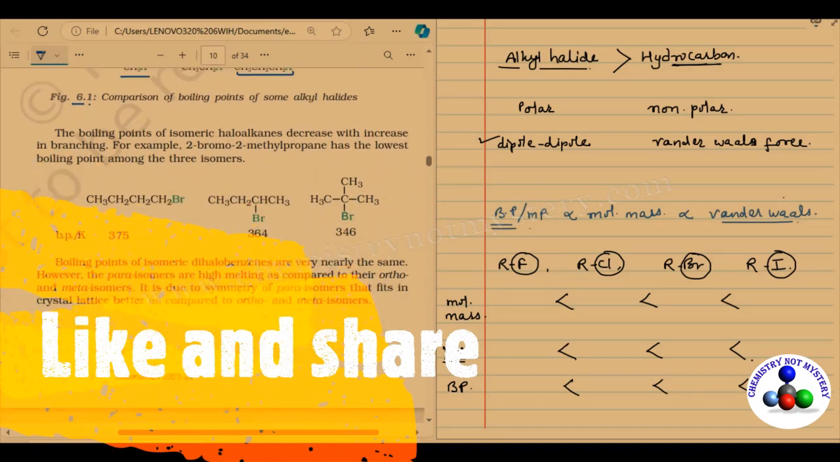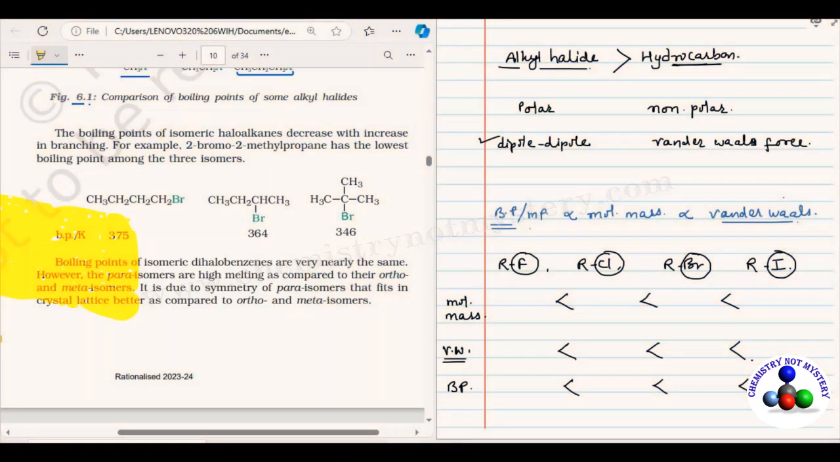Now let's read from the book. The boiling points of isomeric haloalkanes decrease with increase in branching. For example, 2-bromo-2-methylpropane has the lowest boiling point among 3 isomers. Here 3 different isomers of bromobutane are given along with their boiling points. The first isomer is normal bromobutane, where there is no branching. Its boiling point is 375 Kelvin.